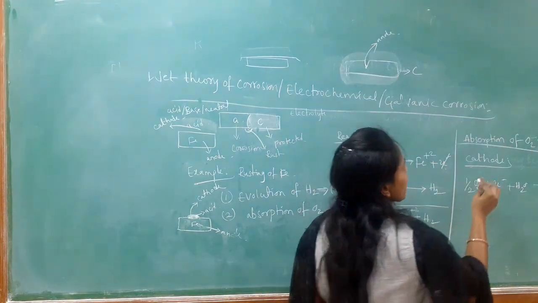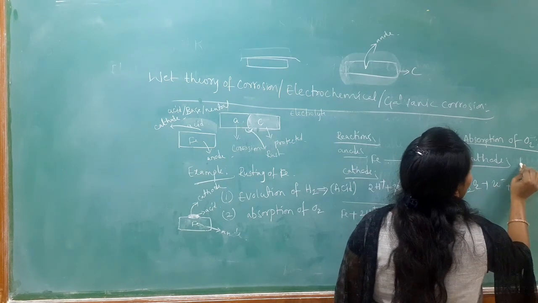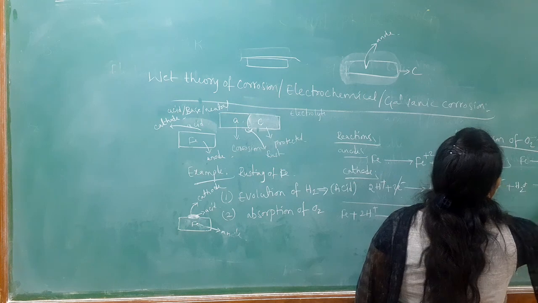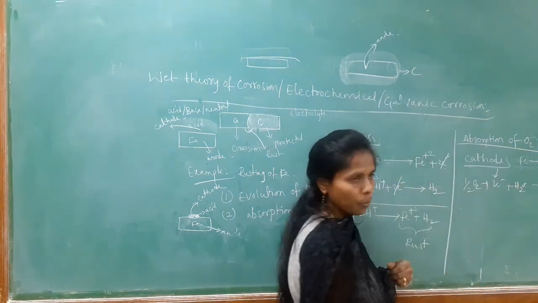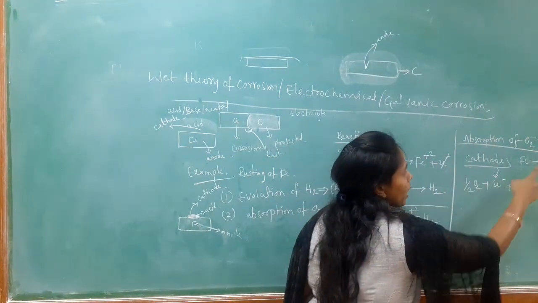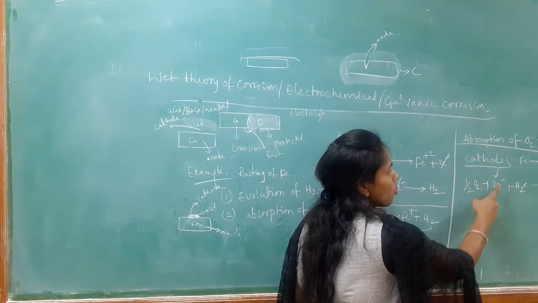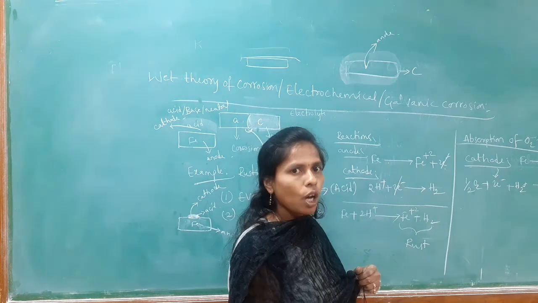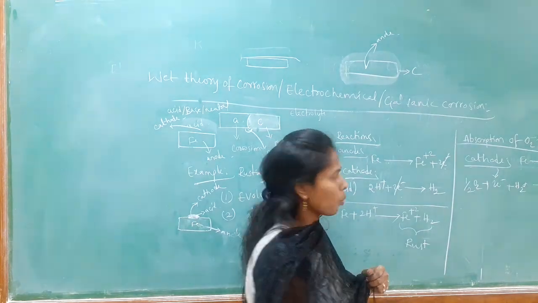What reaction takes place at the anode? At the anode, Fe giving rise to Fe2+ + 2 electrons, and this is the reaction at the cathode. Now these 2 electrons are absorbed by the water molecule in the presence of oxygen, because oxygen is absorbed at the cathode.